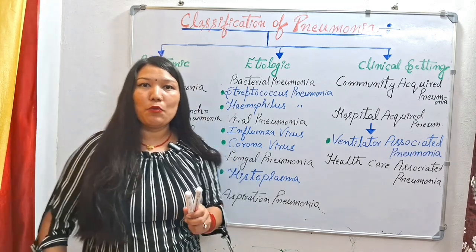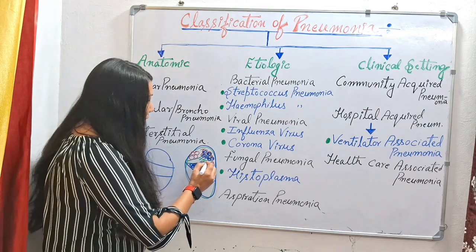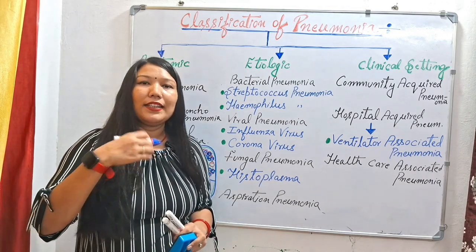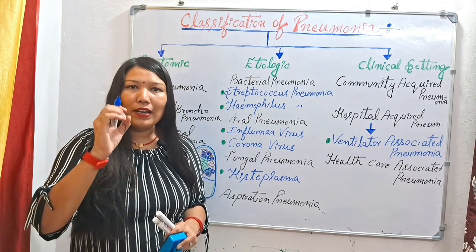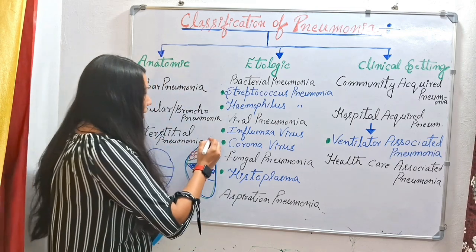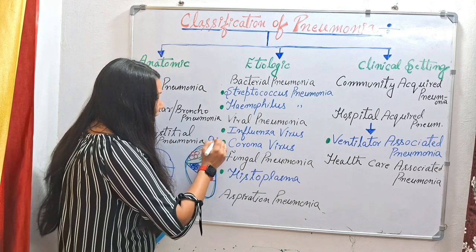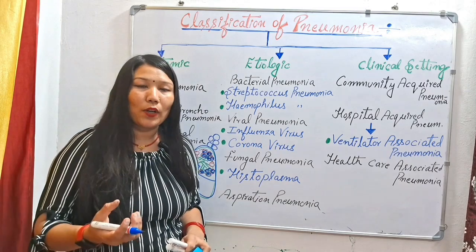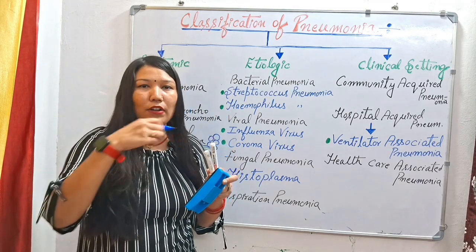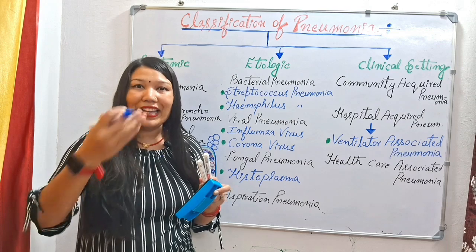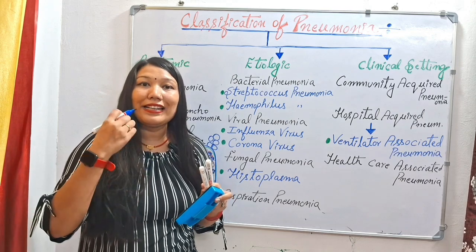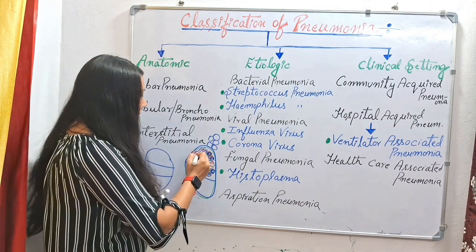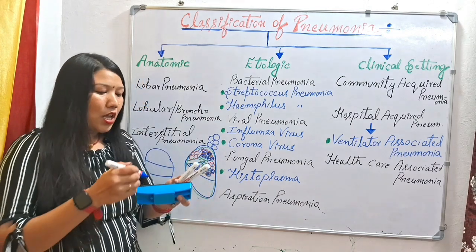Next we have interstitial pneumonia. Interstitial means the area which is left behind, the white background area, where you can say there is background inflammation. When one cell or tissue is attached to another, when one alveoli is attached to another alveoli, there is a space left. That space is known as the interstitial area. When one cell is attached to another cell and one tissue to another tissue, there is a leftover background area, called the interstitial area. So interstitial means it is happening in the background area. When this white part is affected, that is called interstitial pneumonia.